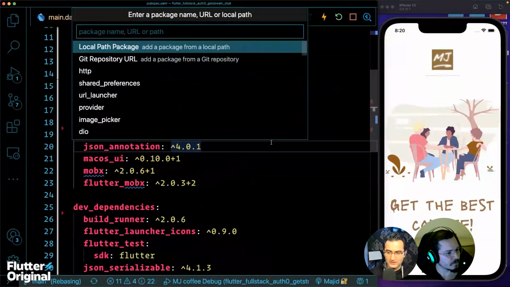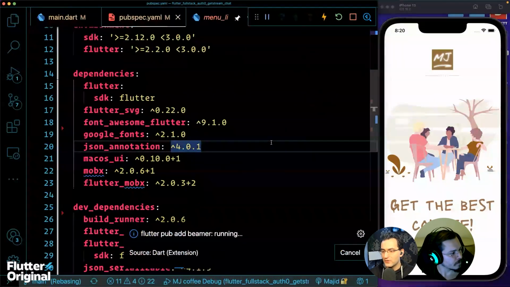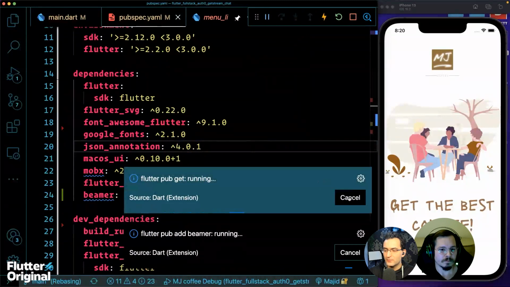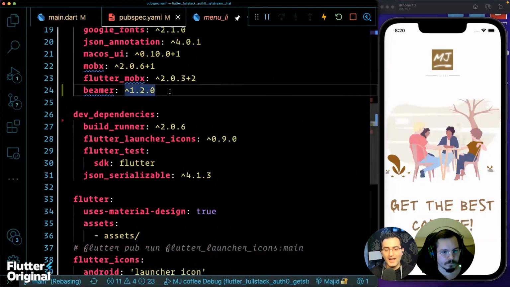So I can just go there and say Beamer, and hopefully that will add Beamer to my application. I think the latest version would be 1.2.0 as of the recording of this video. Maybe you will update later, but this is what we have.